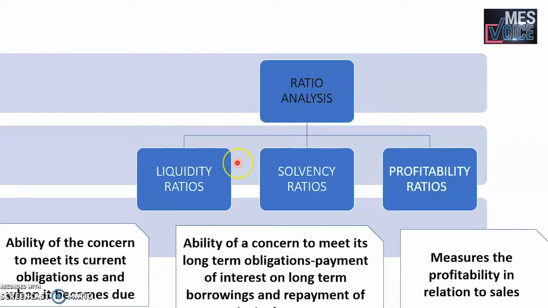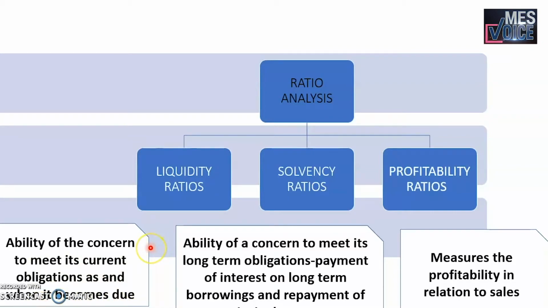Broadly speaking, in ratio analysis there are liquidity ratios, solvency ratios, and profitability ratios. My session today will mostly be on liquidity and solvency ratios, and we'll keep the profitability ratio for a subsequent class. Liquidity ratio, let me just take you back to the concept of liquidity. Liquidity is the ability of the concern to meet its current obligations as and when they become due.